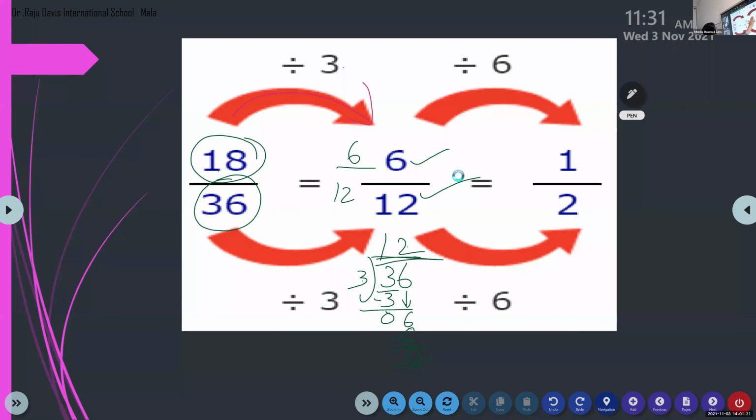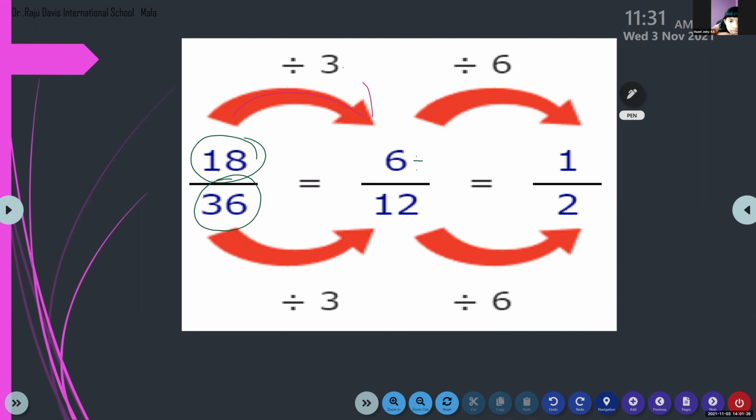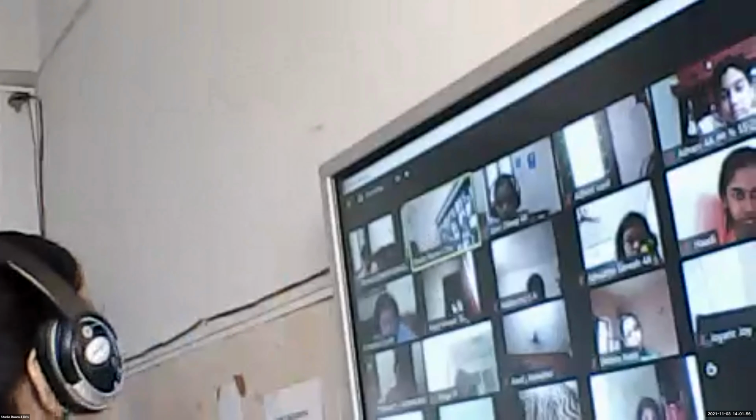Now, I can divide by 2 here also. But children, if you are dividing the numerator by a number, you have to divide the denominator also by the same number. Again here, they are going to divide by 6. So 6 divided by 6, 1. 12 divided by 6, 2. So you can divide by any number, but whichever number you divide or multiply the numerator by, you have to do the same to the denominator also.